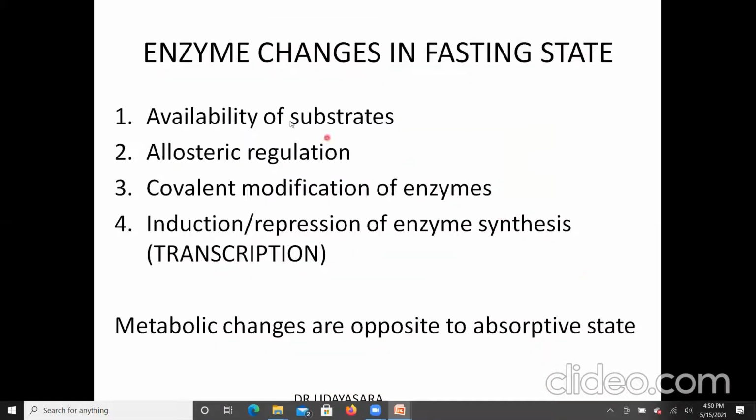So let's see the enzyme changes in the fasting state. I have already mentioned in the fed state, the enzyme changes are availability of the substrate, allosteric regulation, covalent modification of enzymes, and fourth, the induction and repression of enzyme synthesis, which act primarily at the level of transcription. Here, the metabolic changes are opposite to the absorptive state. The fasting metabolic changes are generally opposite to the absorptive period.